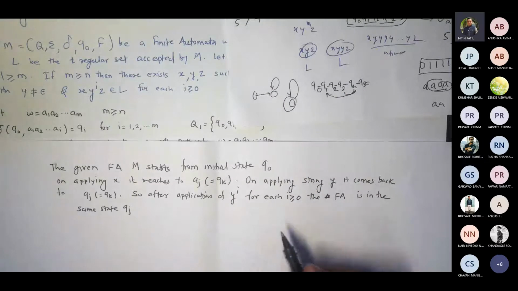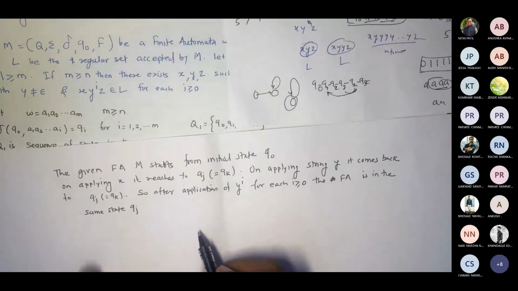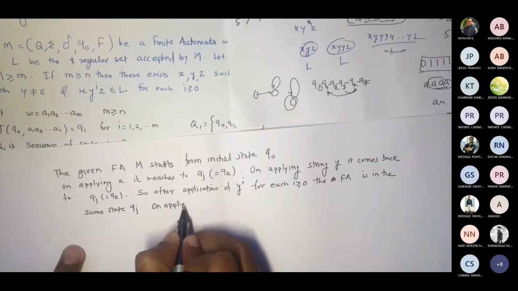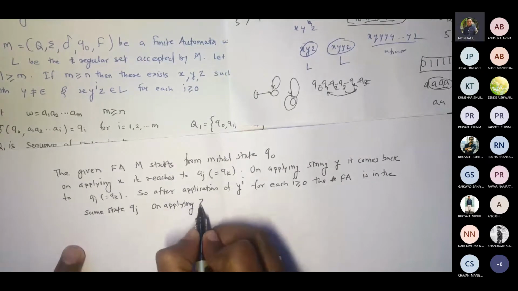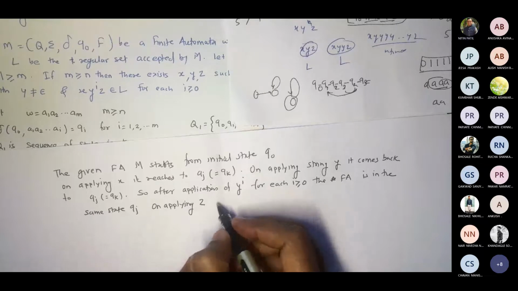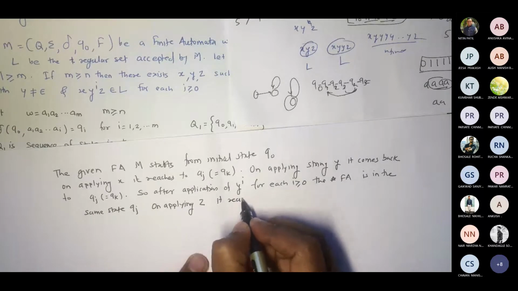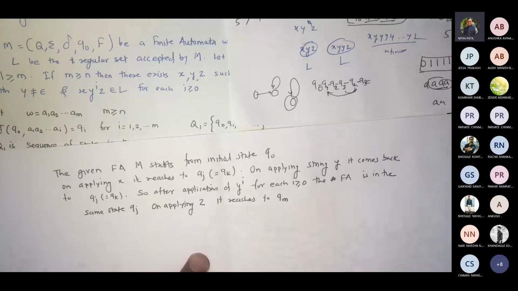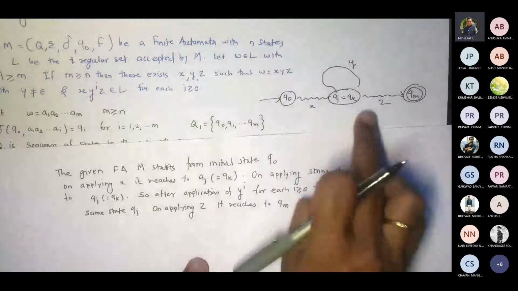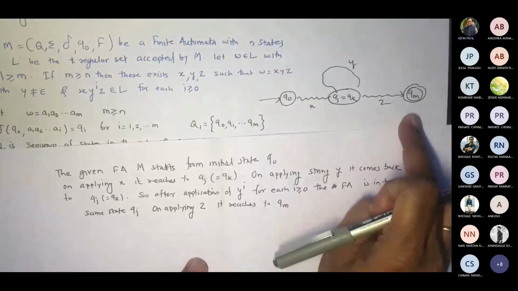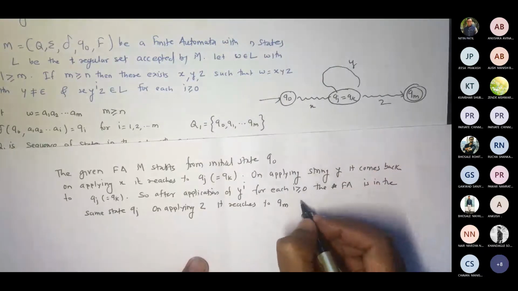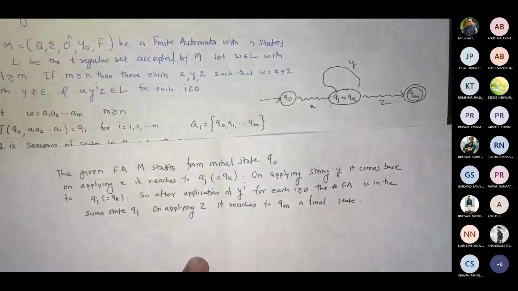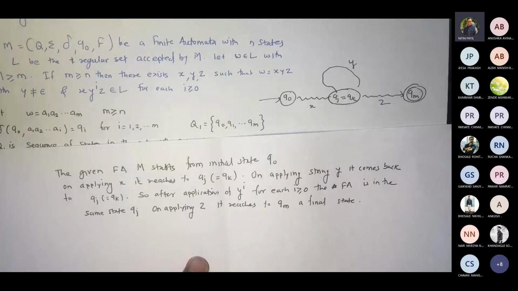The automata is in the same state Qj, and then later on, applying z, it reaches Qm, which is a final state.